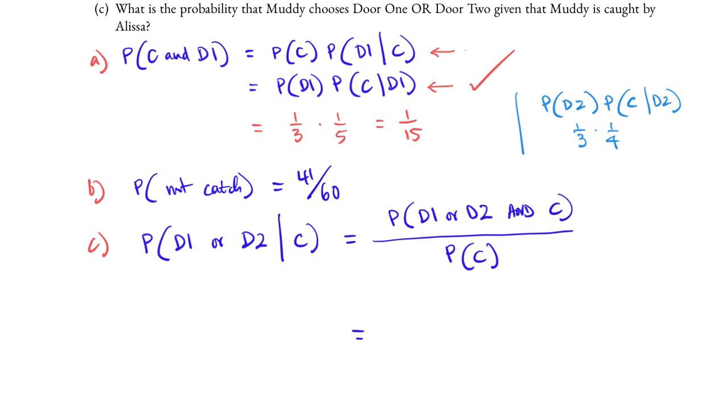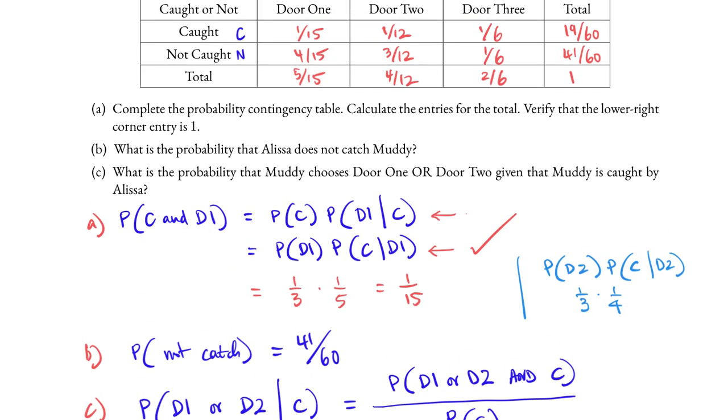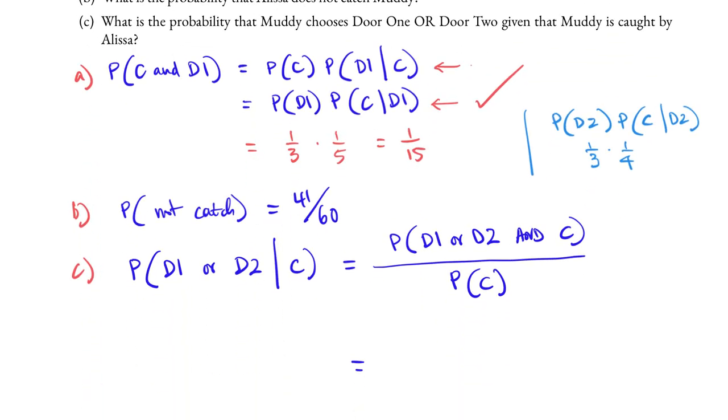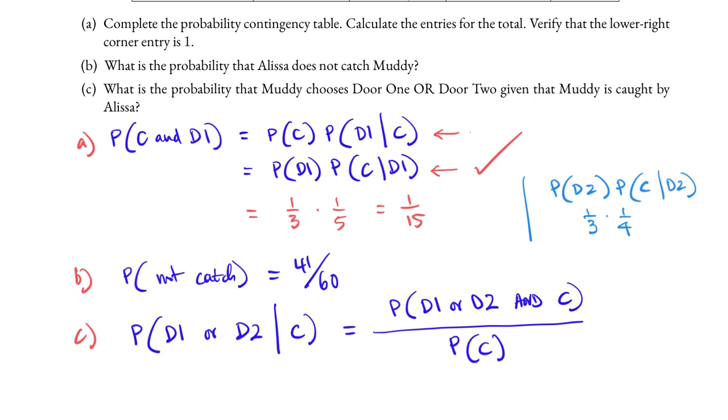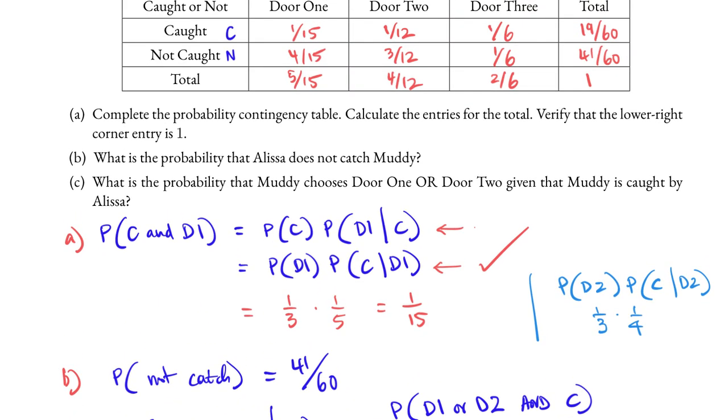The probability that Muddy gets caught is in the caught row. That is 19/60. And so in the denominator, it is 19/60. The events door 1 and caught, and door 2 and caught, are disjoint. It is either door 1 or door 2; it cannot happen at the same time. And so to find the probability of door 1 or door 2 and caught, we take 1/15 plus 1/12.